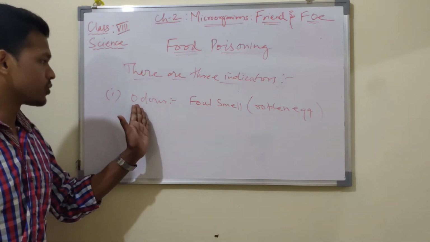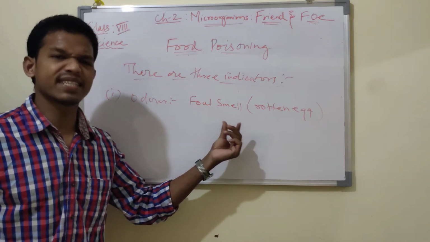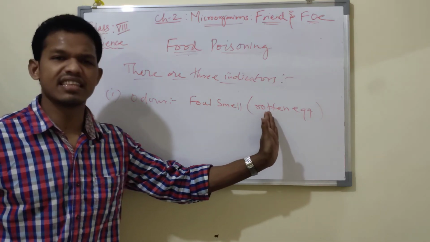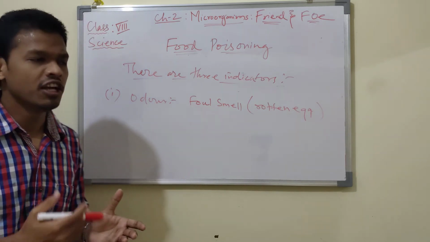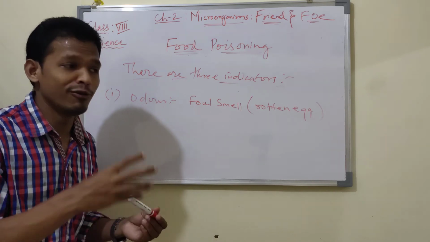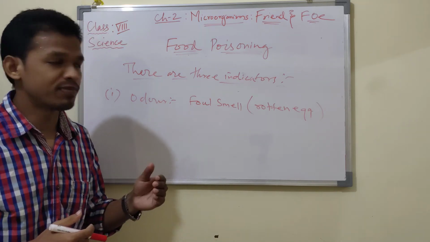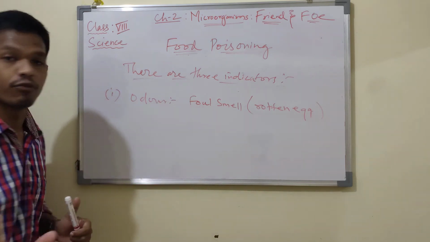So this spoiled food will emit a certain smell, a very bad smell, resembling a rotten egg. Some food items you will find almost similar to a rotten egg. So this is the odor. By odor you can identify the food is spoiled.